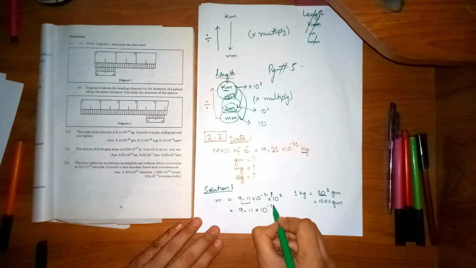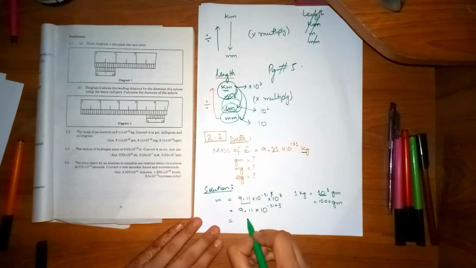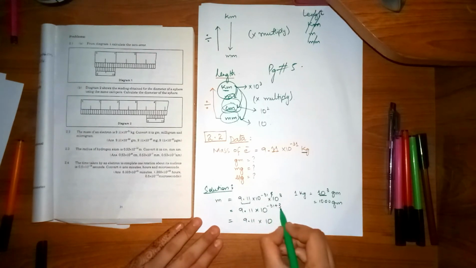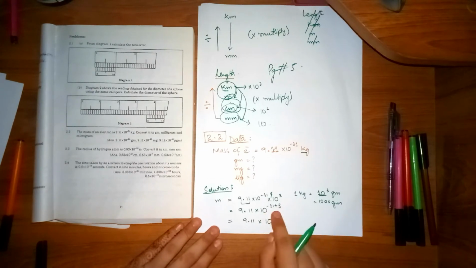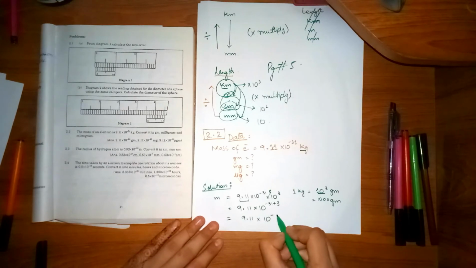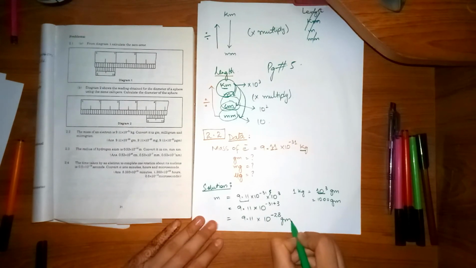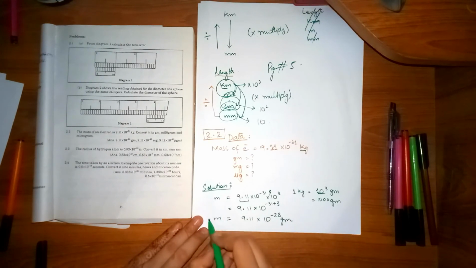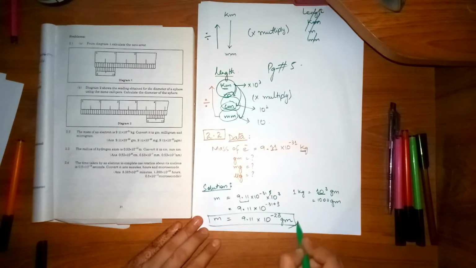So minus 31 plus 3; the bigger number's sign always comes, so it becomes exponent minus 28 grams. So the mass of the electron in grams is 9.11 times 10 to the power minus 28.